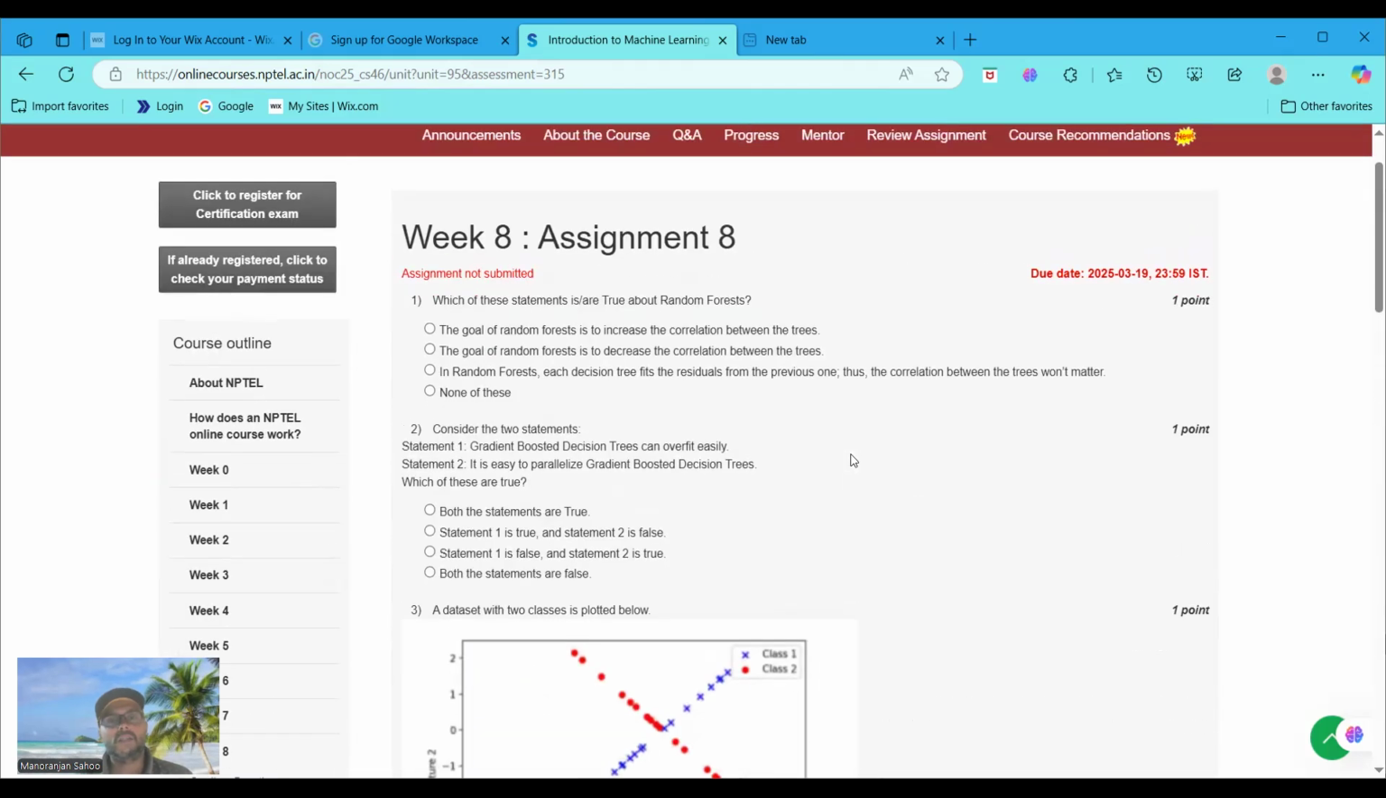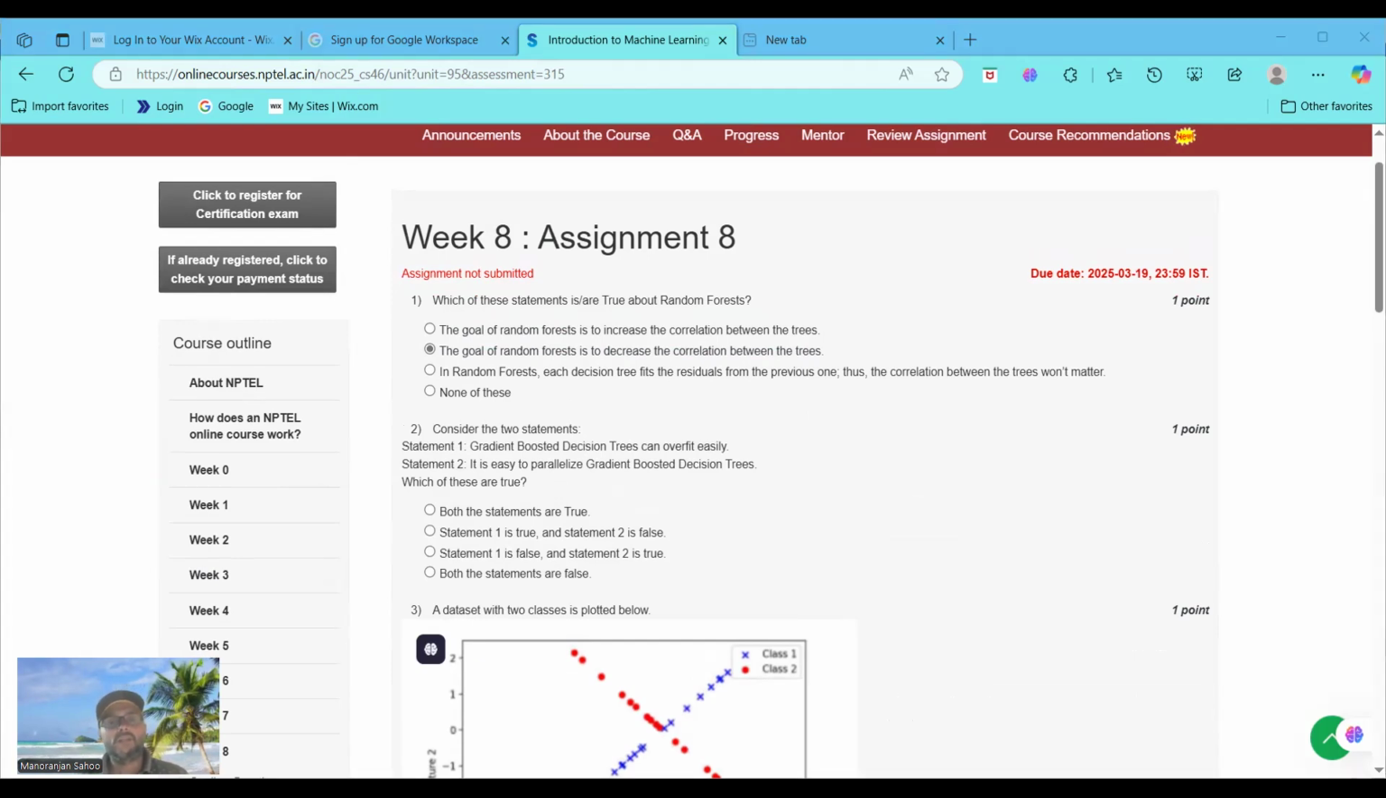The first question is asking which statement is true about the random forest. The goal of the random forest is to decrease the correlation between the trees. Okay, this is the true statement about the random forest.